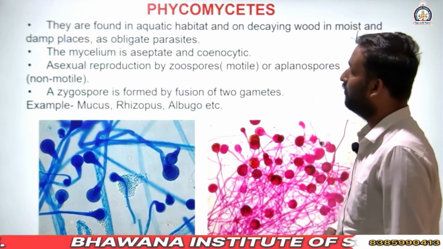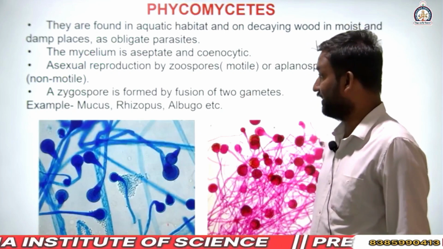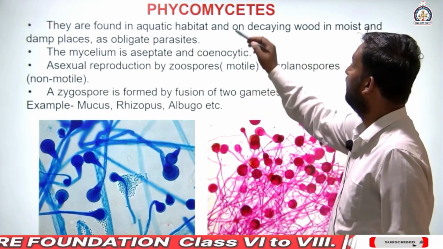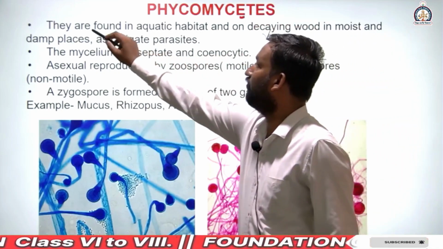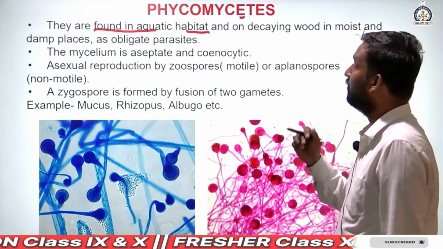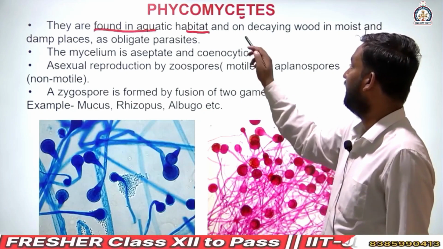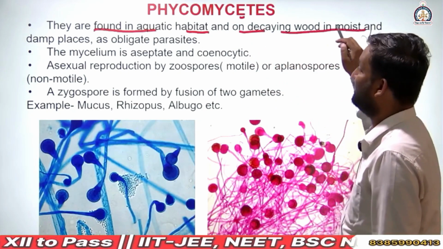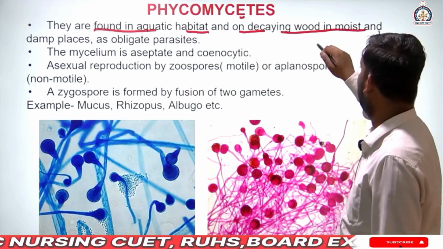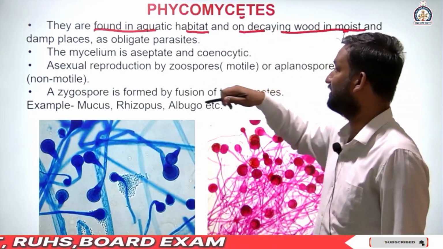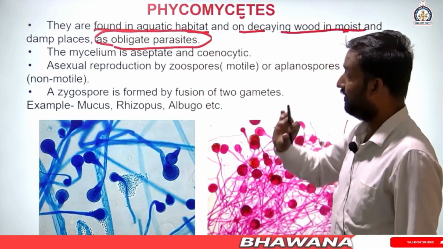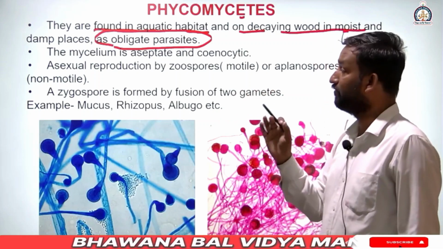Next, phycomycetes. We are discussing a group, a division of fungi. First is phycomycetes. They are found in aquatic habitats. Maximum phycomycetes are considered to be in aquatic habitats and on decaying wood in moist and damp places, as an obligate parasite. Obligate parasite means it has no other options.